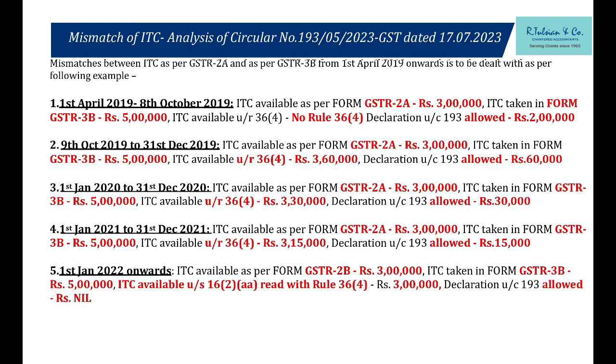So 3,60,000 worth of input tax credit you were eligible to claim at that point in time. Correct or no? Correct. You had claimed 5 lakh. So it is a mistake from that time only. You have to reverse 1,40,000. How can I allow you 5 lakh rupees now? By some circular notification or this certificate?